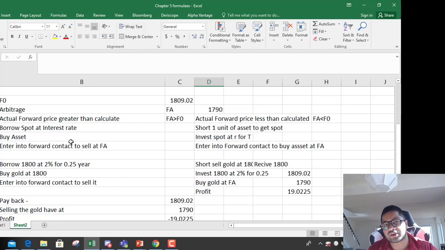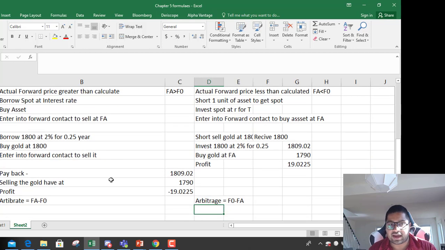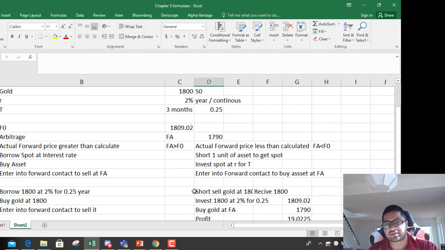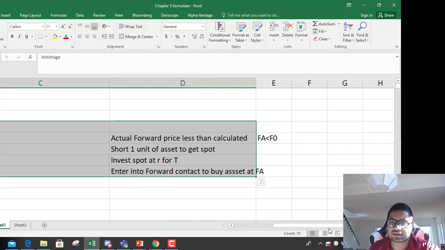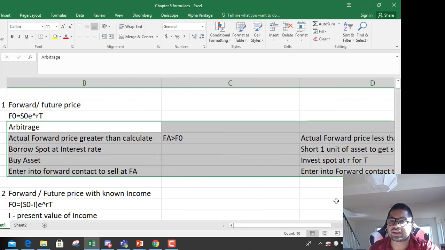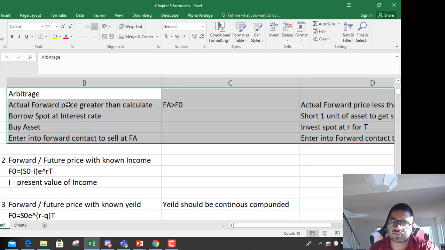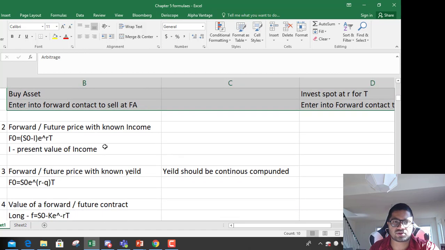So you sell forwards if FA is expensive relative to F0, and buy forwards if FA is cheaper than F0. Arbitrage is FA minus F0 in case FA is expensive, and F0 minus FA in case FA is cheaper. So this was forward contract pricing without any complications, as well as forward arbitrage opportunity.